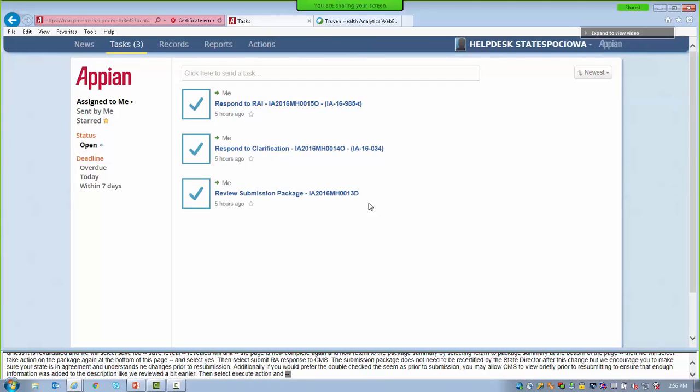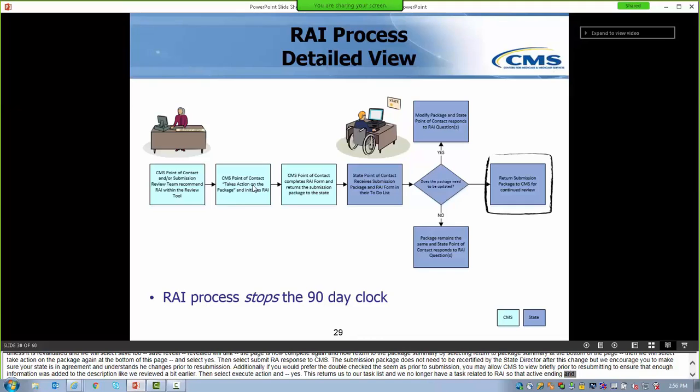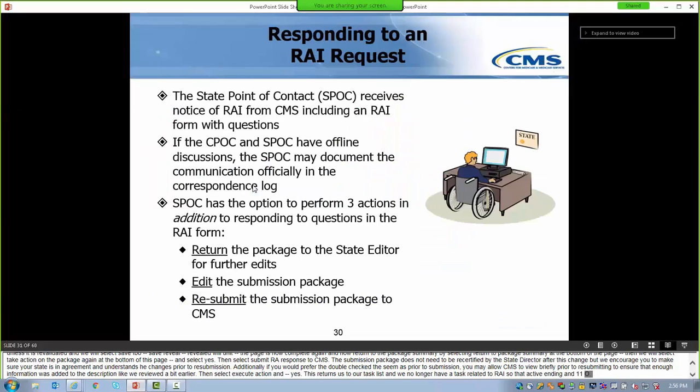This returns us to our task list, and we no longer have a task related to REI for the package ending in 11O. We're now going to briefly return to the PowerPoint before we move on in the system. This next slide includes what we just reviewed in the system.